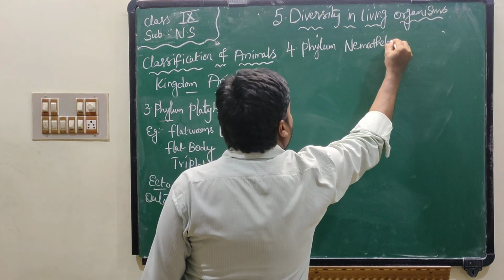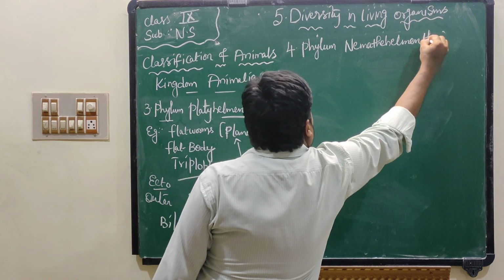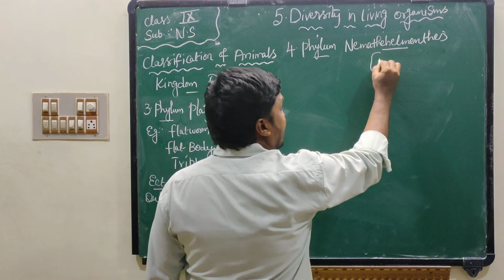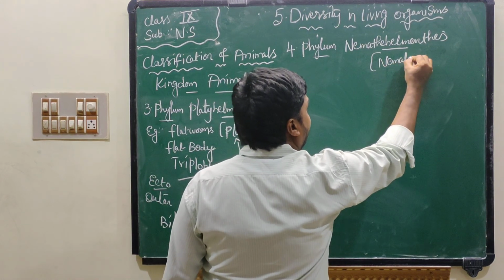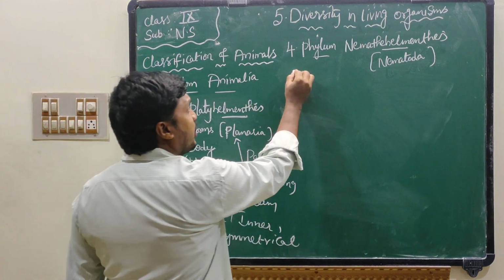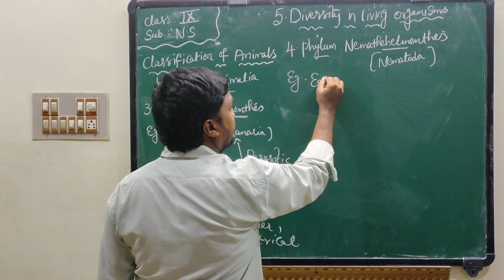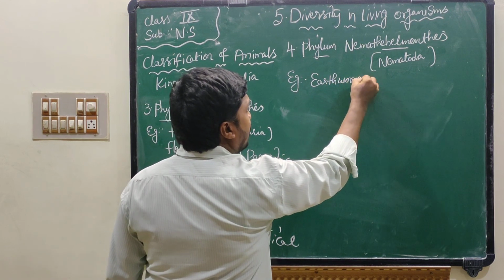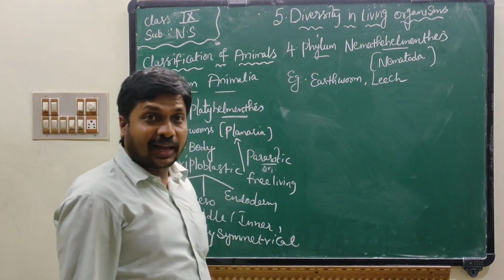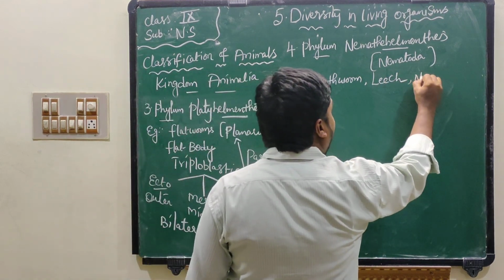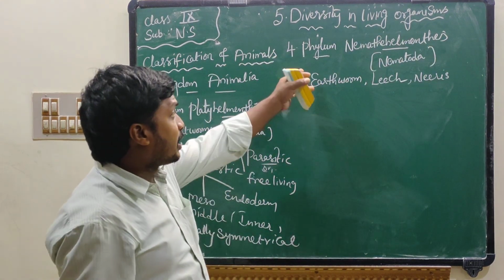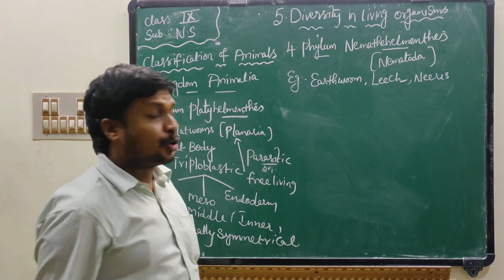phylum Nematyhelminthes. Nematyhelminthes are also called nematoda. Examples of Nematyhelminthes are, first one, earthworm, earthworm or leech. Leech means jalaga, or neris. Neris means in Telugu it is called gaju purugu. They come under Nematyhelminthes, that is nematoda.